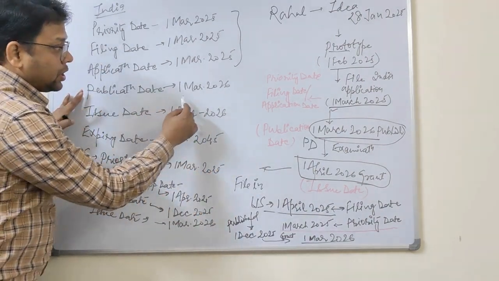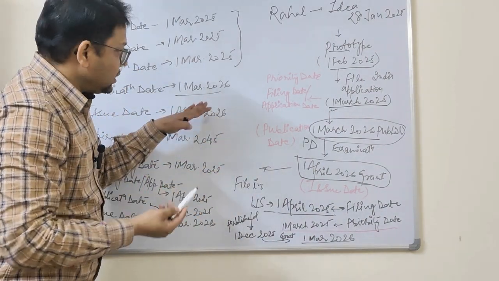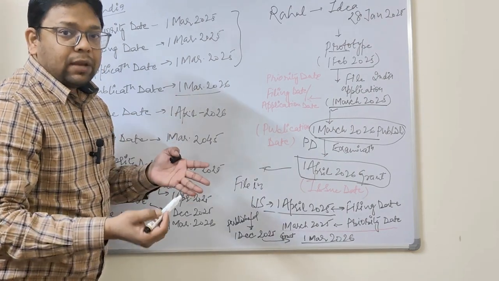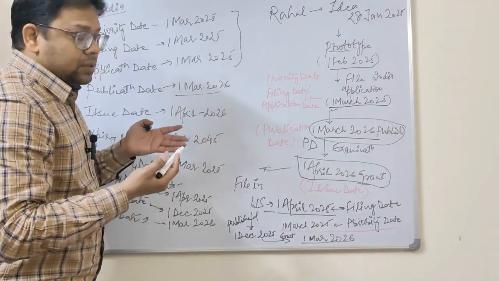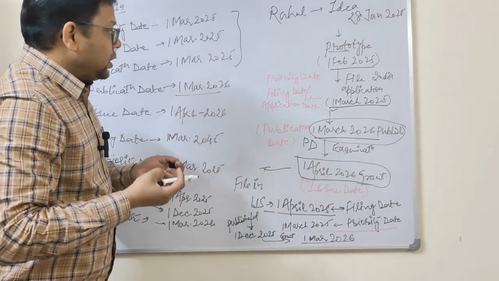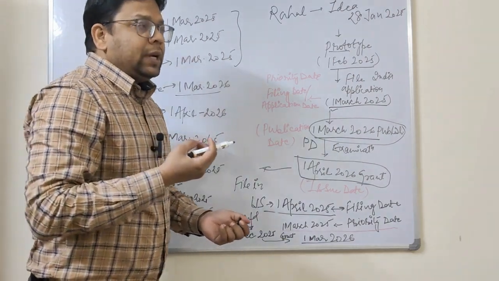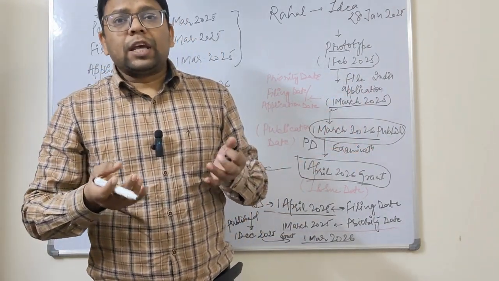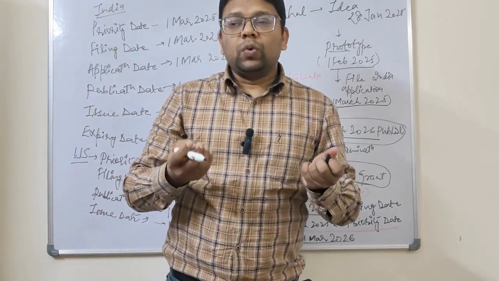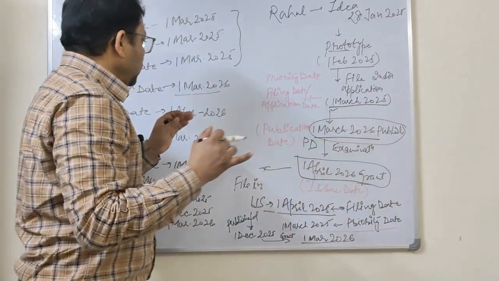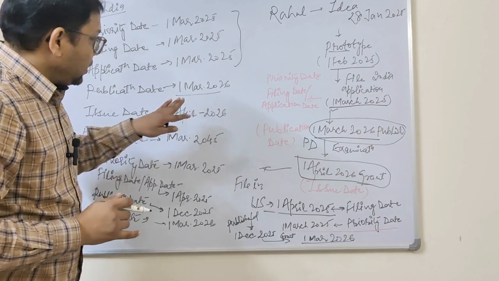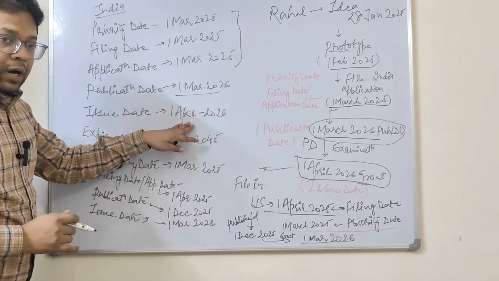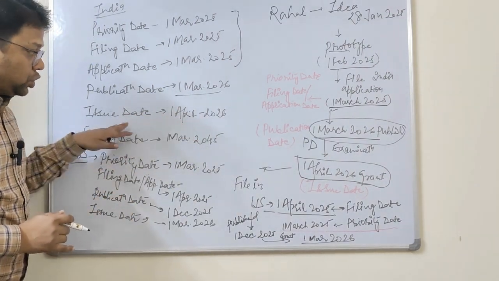What date did he get the publication? Some date, right? This is a random date I took. Whatever time it takes, publication of a patent usually takes 18 months, though with lots of new rules coming up, expedited publication is going on. We will learn each and everything in more detail. Now it is just a random date. And after examination he got a grant, and that grant date is called the issue date.